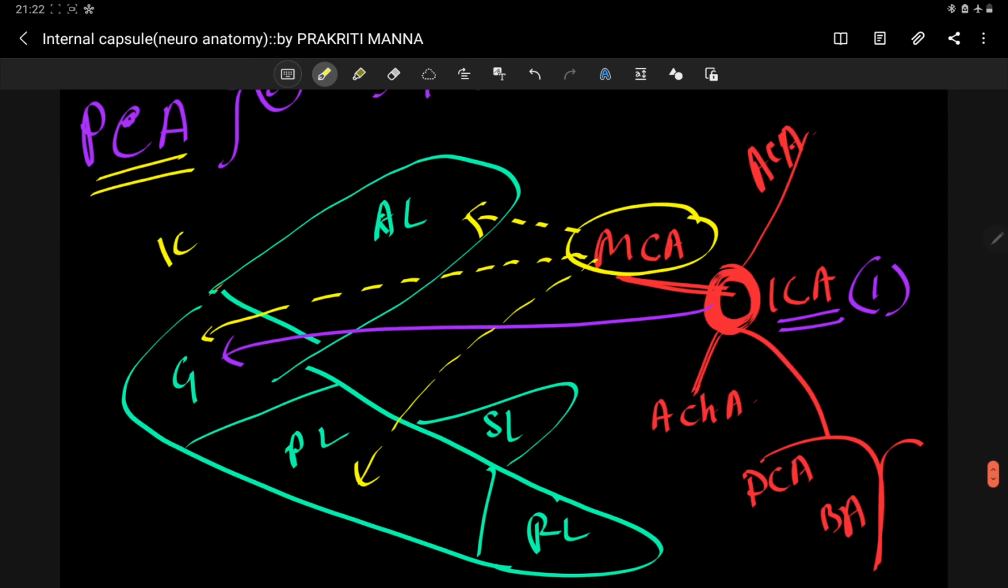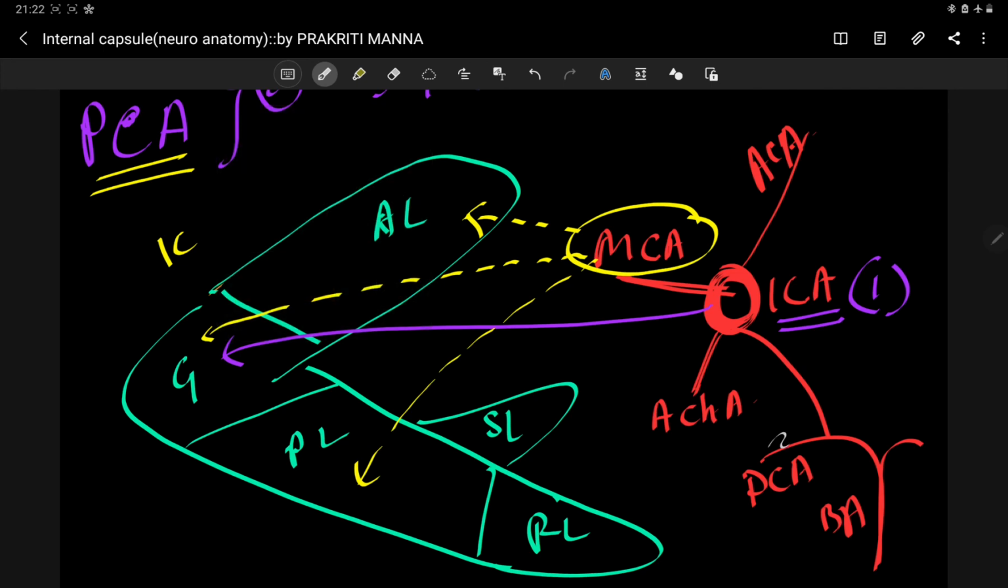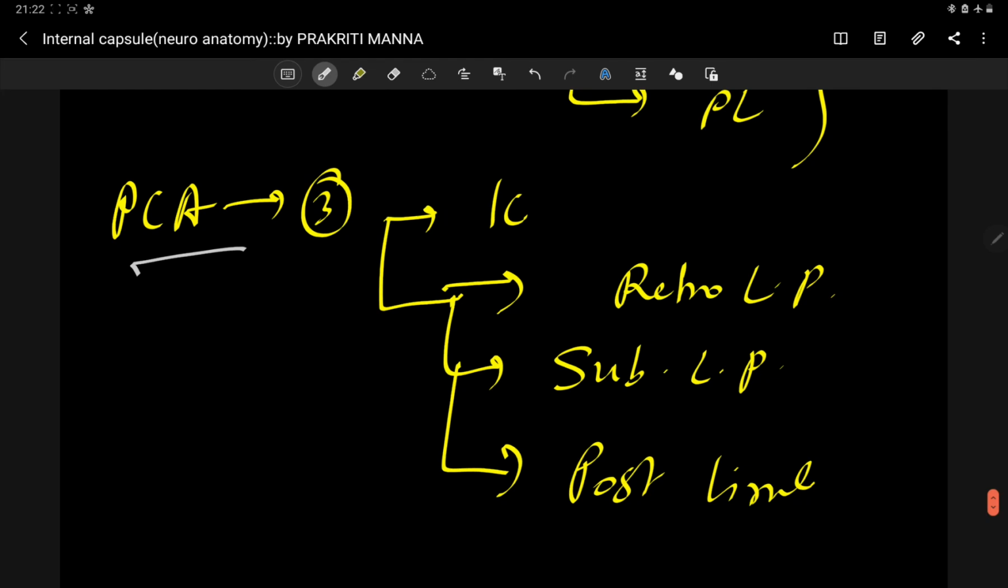All right. So here you can see the posterior cerebral artery. It is supplying the retrolentiform part, the sublentiform part, and also the posterior limb of the internal capsule. Posterior limb, sublentiform, retrolentiform are supplied by the posterior cerebral artery. So this is all about the blood supply of the internal capsule.